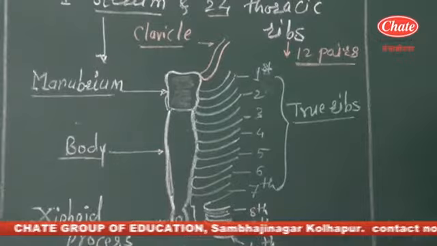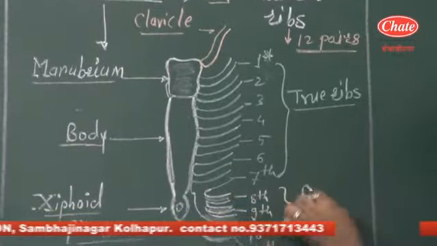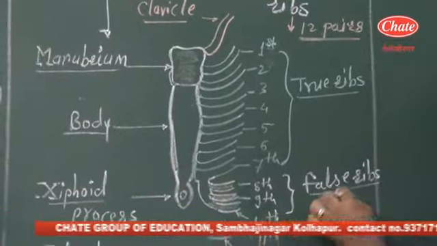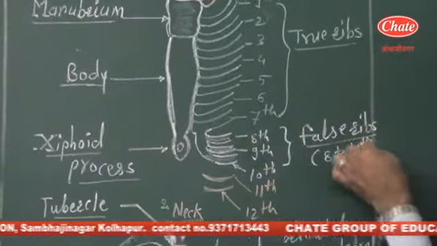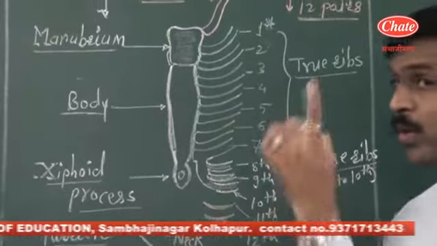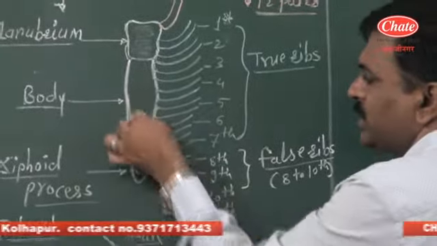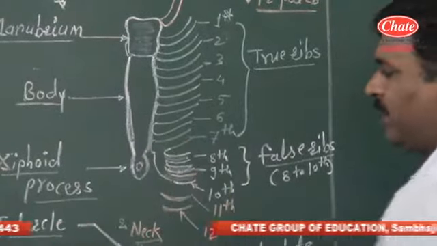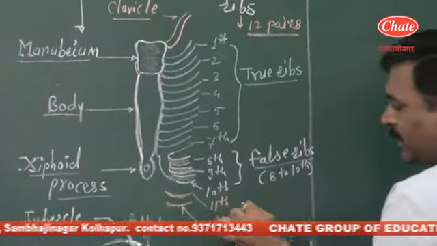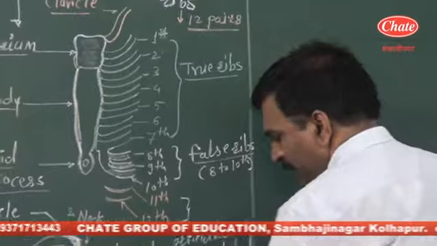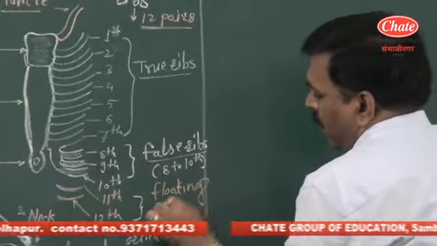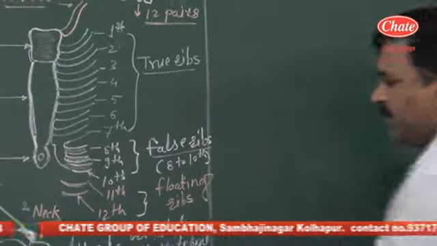Then the second type is the false ribs. The 8th to 10th are the false ribs because they are not directly attached to the sternum with their own cartilage. They attach to the sternum with the help of the cartilage of the 7th, so they are termed false ribs. While the 11th and 12th are termed the third type, the floating ribs.